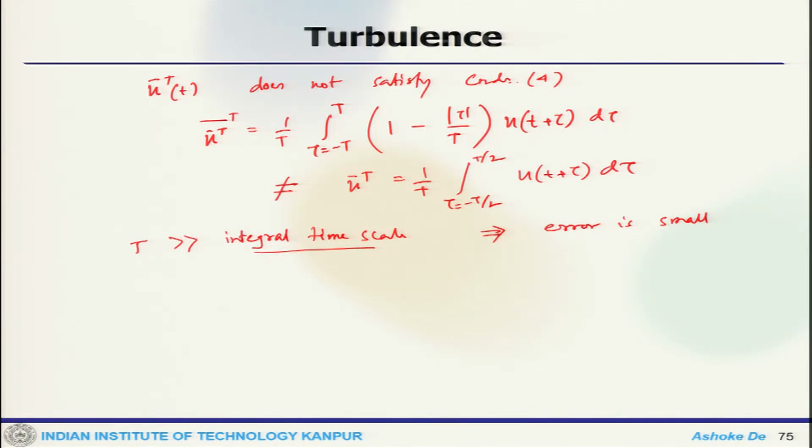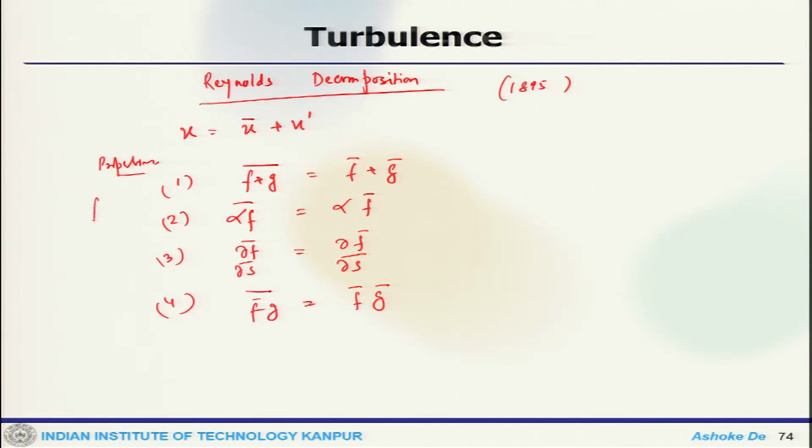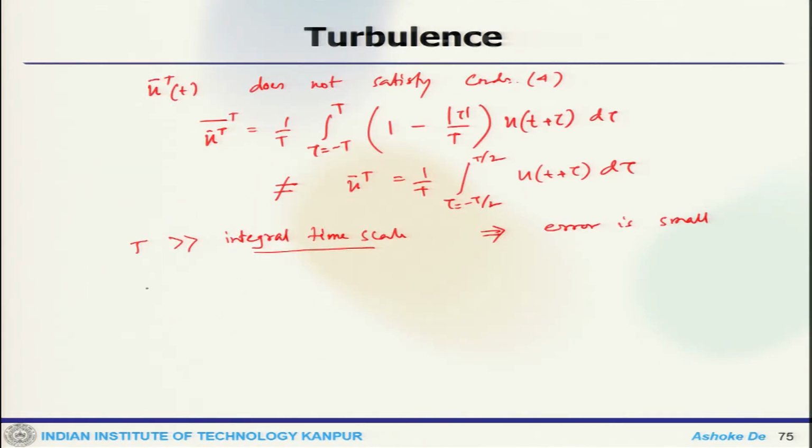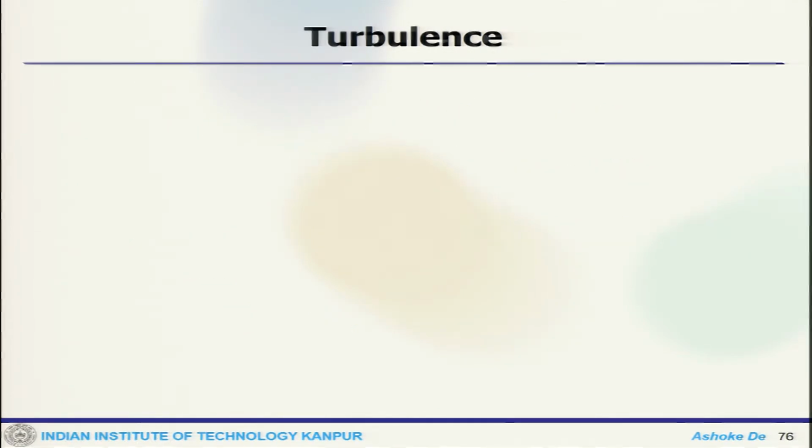Now, at the same time, if you look at the ensemble averaging, it does satisfy all these properties. So, what we write for ensemble averaging is 1 by N, sum over alpha from 1 to N. So, that satisfies all the conditions. Now, we can get the Reynolds averaged equation for mean flow.